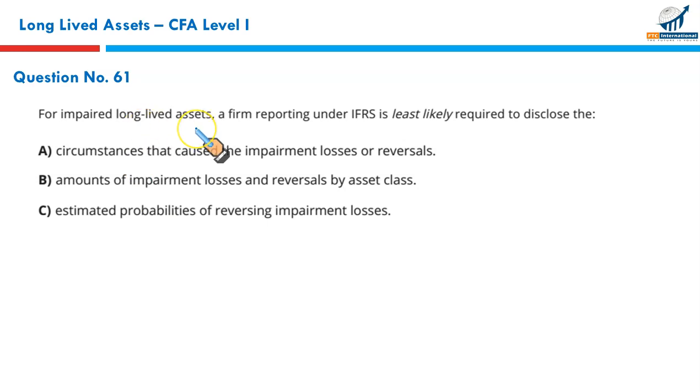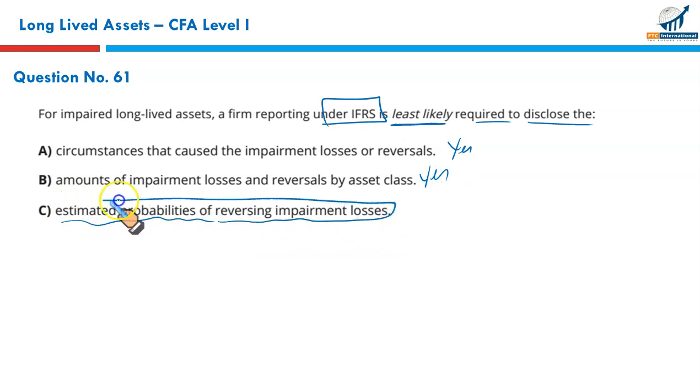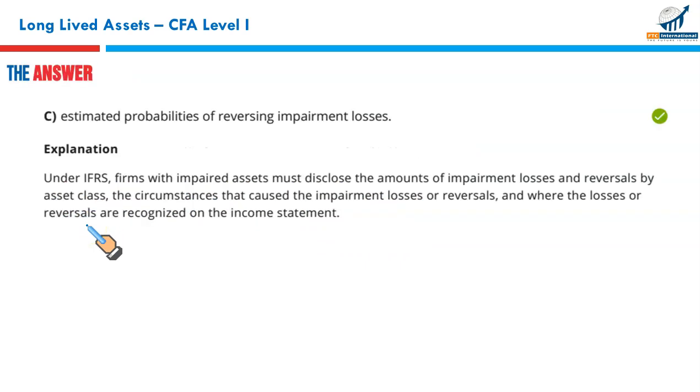For impaired long-lived assets, a firm reporting under IFRS is least likely required to disclose what? Circumstances that cause the impairment loss or reversal, yes, it must be reported under IFRS. Amounts of impairment losses and reversals by asset class, yes, it is required under IFRS. This is not right. Estimated probabilities of reversing impairment losses, no such requirement. This is totally a ridiculous option. C is least likely, and that's why it's the right answer.